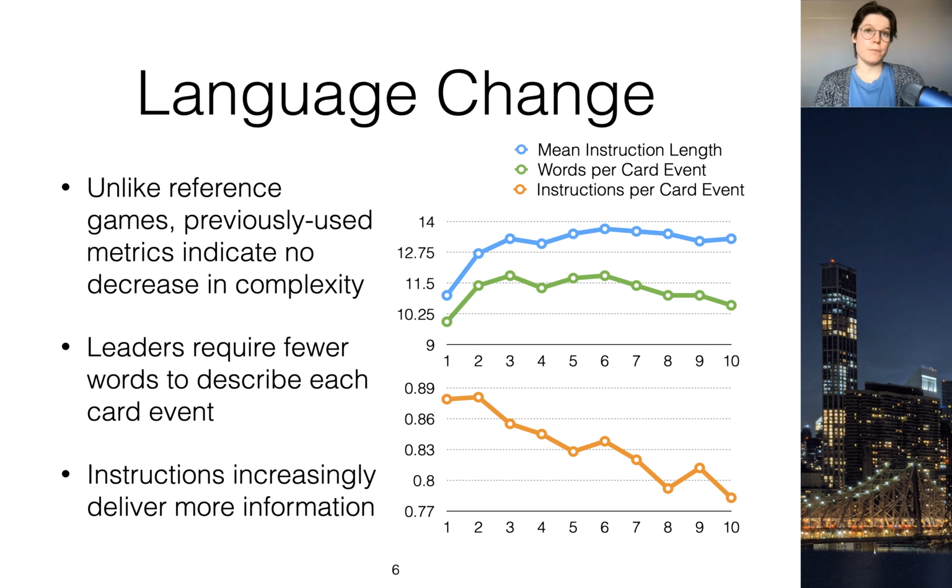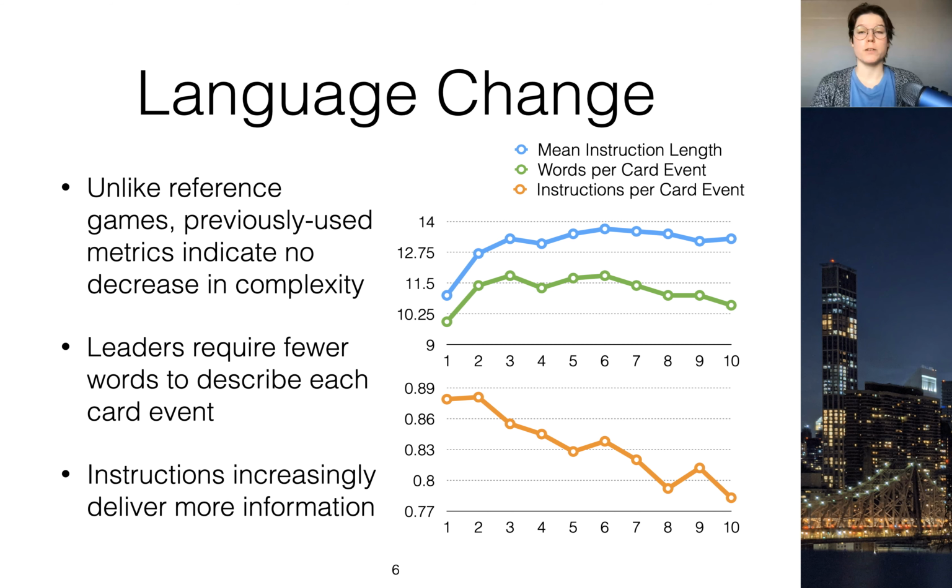When we look at the metrics that were commonly used in reference game literature, we see that actually the complexity either seems to increase or stay around the same. We didn't observe a decrease in language complexity. For example, for instruction length, which I have in blue, you can see that it increases over time and then stabilizes, and there were some other metrics that we discuss in the paper.